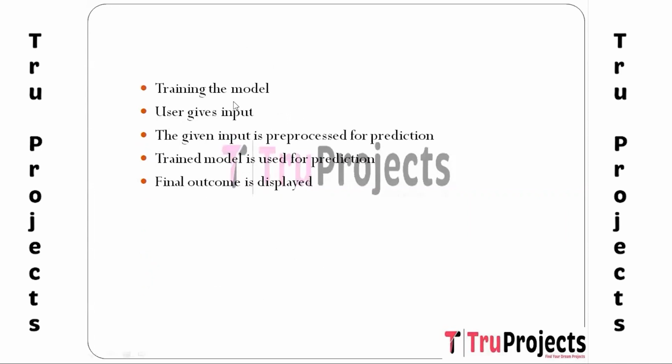And the sixth one is training the model. Once the models are constructed, the training process will begin. During the training, the models are fed with the training data and they learn to optimize the parameters to make accurate predictions. The training involves multiple iterations during which the model performance is refined and improved.